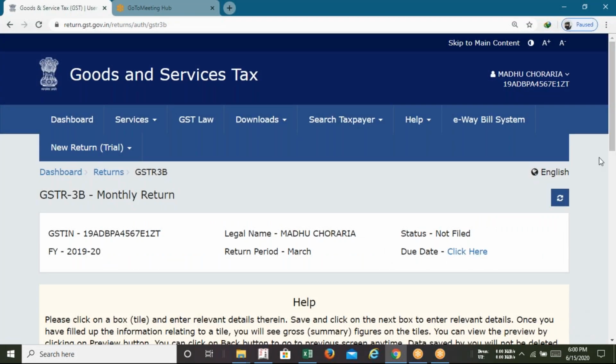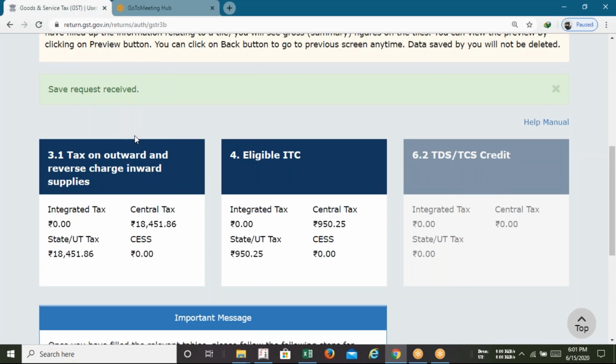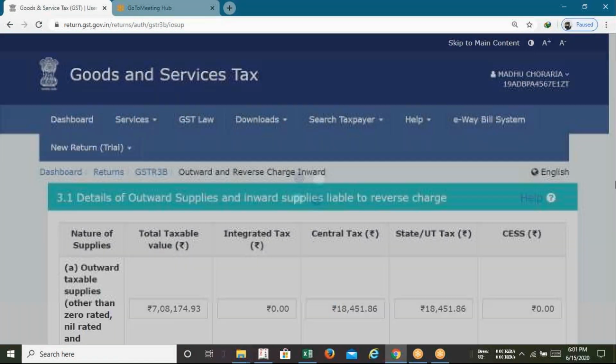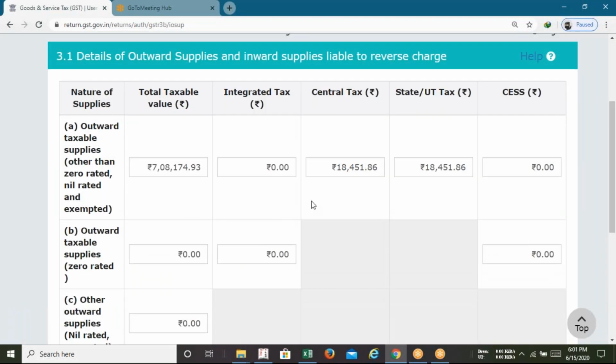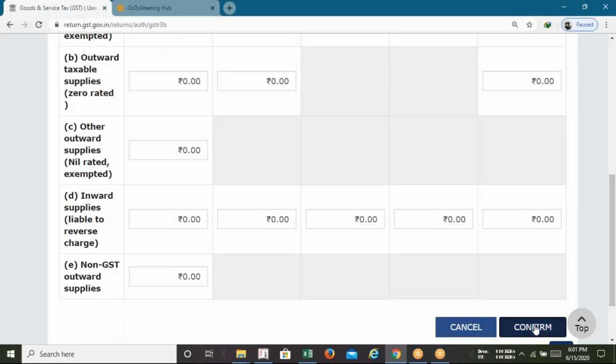Yes, no, you have to select, and just see that whatever information we have in Tally is automatically coming under the portal. So from Tally we have generated this GSTR file. If it is okay, now click on confirm.